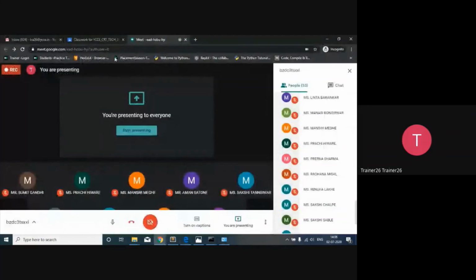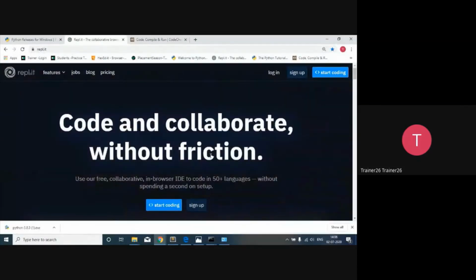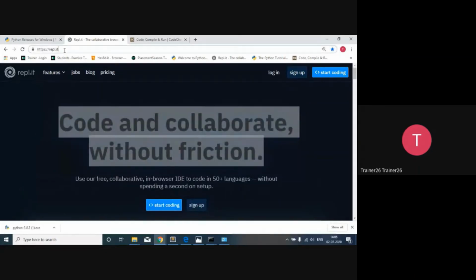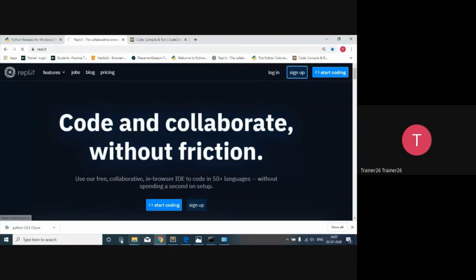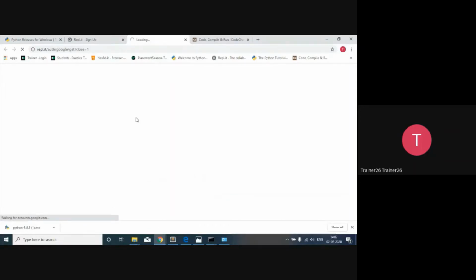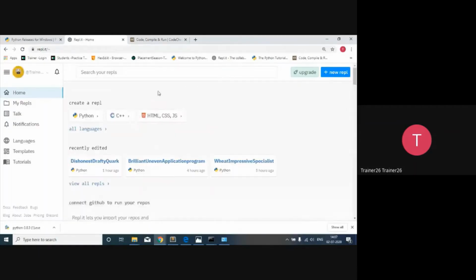So the next fundamental that we have to study over here is regarding the compiler. We already studied the standalone application and how to configure it. The other phase is that we are going to use one platform, which is code and collaborate without friction. We are going to use this platform for Python. The URL is repl.it. You have to visit this platform and sign in. Once you sign in, it will ask for username and password, so you can use your Gmail ID, and once you give your Gmail credentials, it will allow you to log in to that platform.